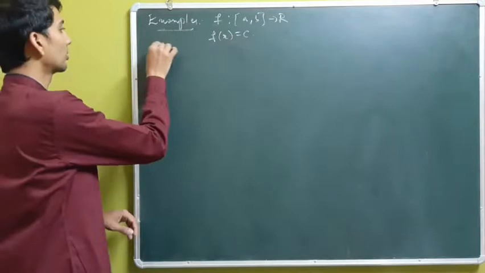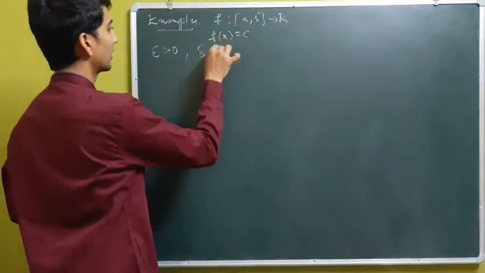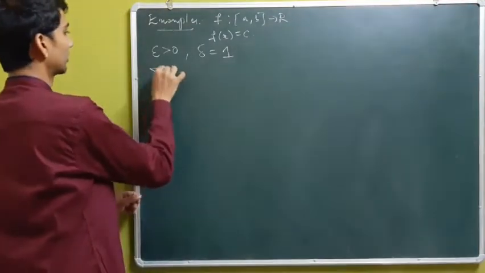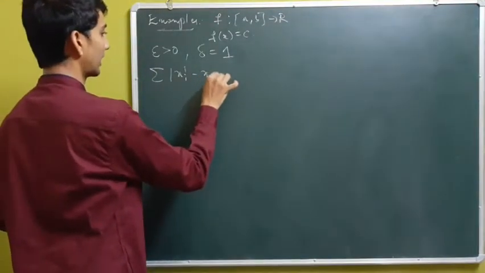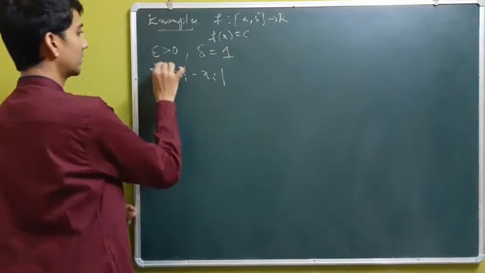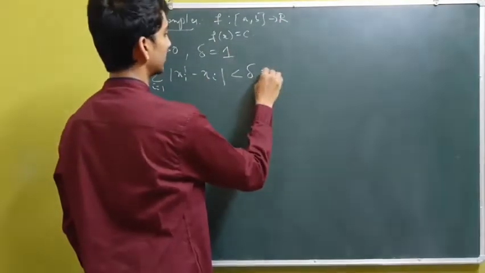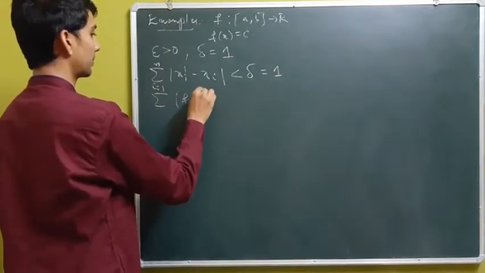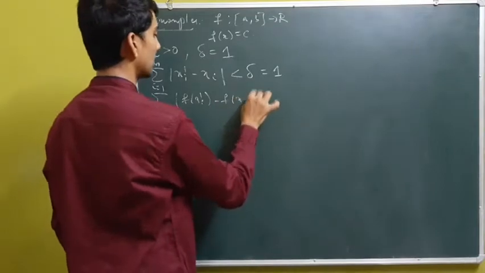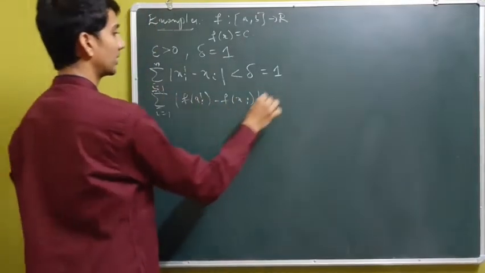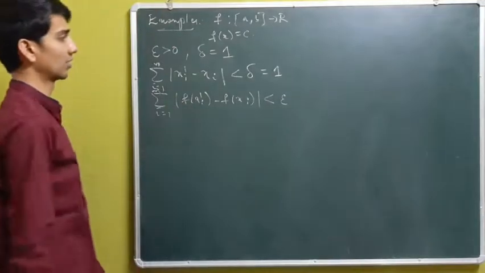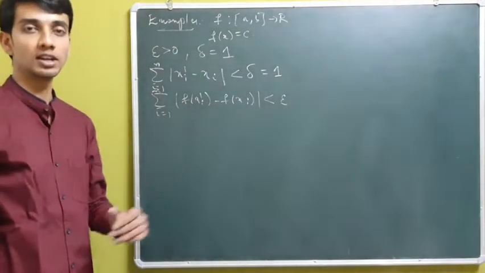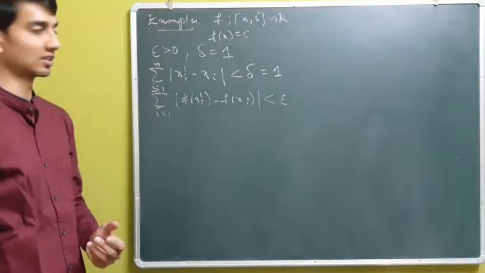Then given epsilon positive, if I take delta to be equal to 1 or any positive real, then for the summation of xi prime minus xi, i from 1 to n, which is less than delta, we have the summation of f of xi prime minus f of xi, i from 1 to n, to be clearly less than epsilon. So clearly f of x, a constant function, is absolutely continuous.